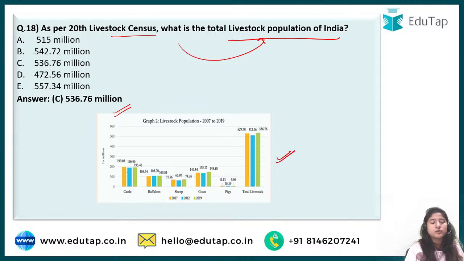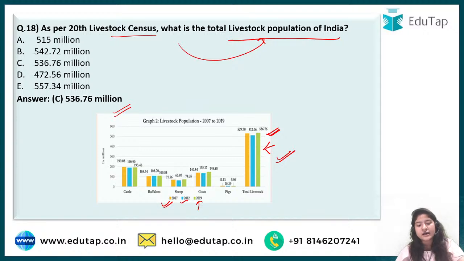This yellow portion is data of 2007, that is for comparison. Then the next census, which was in 2012, is represented by blue, and lastly the green is 2019. If we go for the total livestock population, that is the green section for 2019, it is 536.76. That is the correct answer to this, I hope.